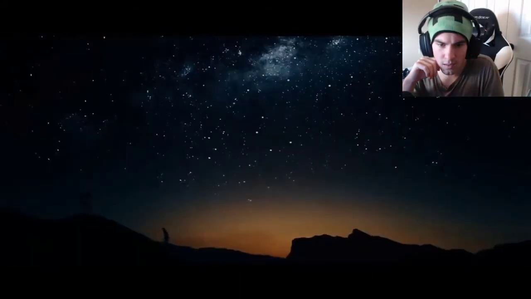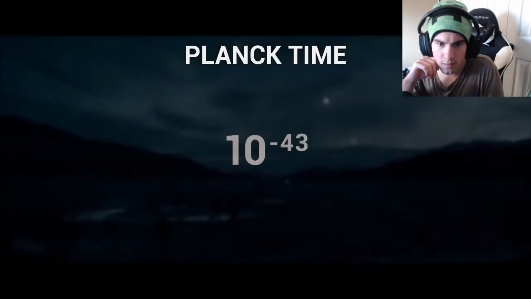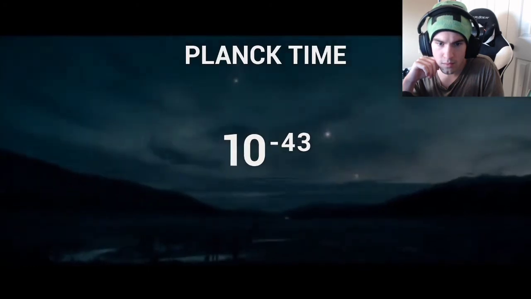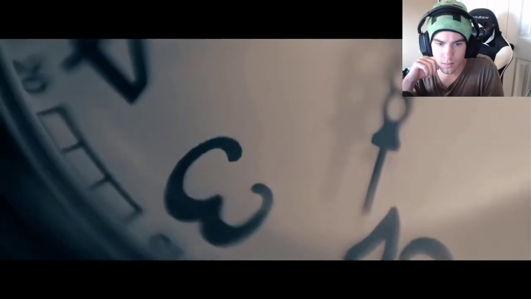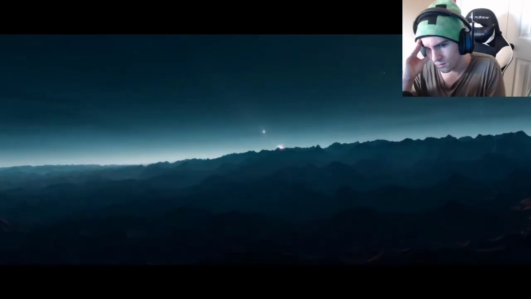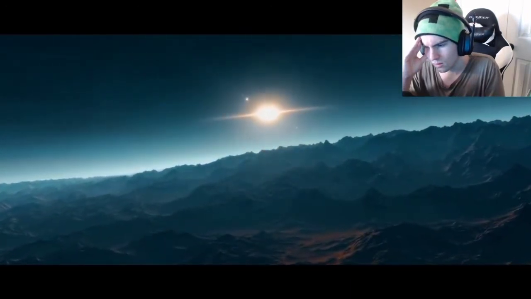The amount of time it takes a photon of light to travel one Planck length is known as the Planck time, and is equal to 10 to the negative 43 seconds. Meaning that this is the shortest measurable time possible. Any time shorter than this physically has no meaning at all. This is why, at the moment, scientists can only say that the universe came into being after it was already 10 to the negative 43 seconds old.